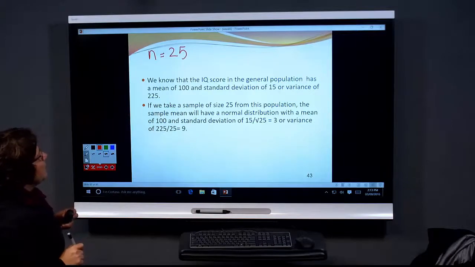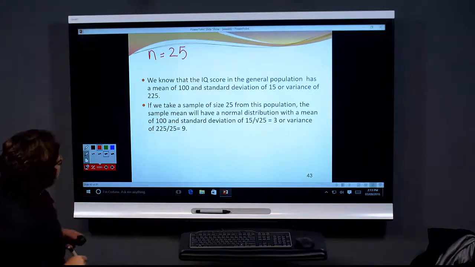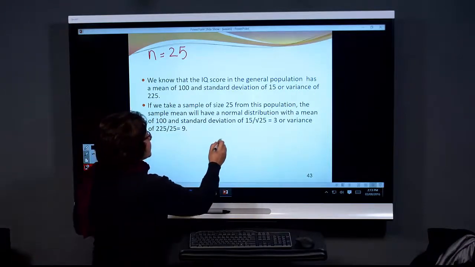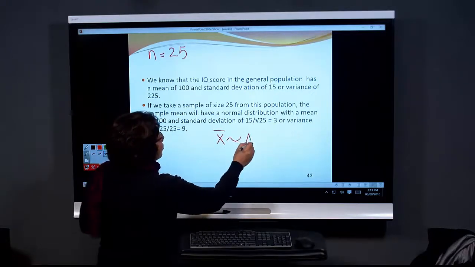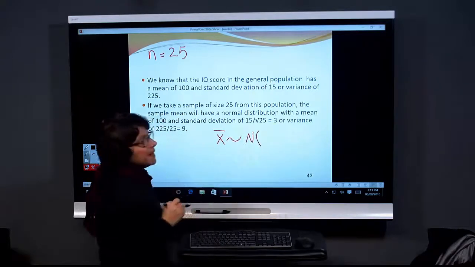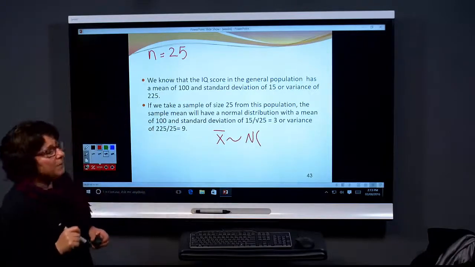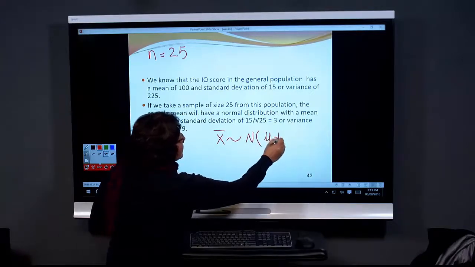What would be the comparison distribution? First thing. Now, comparison distribution, we talk about X bar. X bar has normal distribution. The mean of the X bars is the same as the population mean of the individuals. Mu is equal to 100.